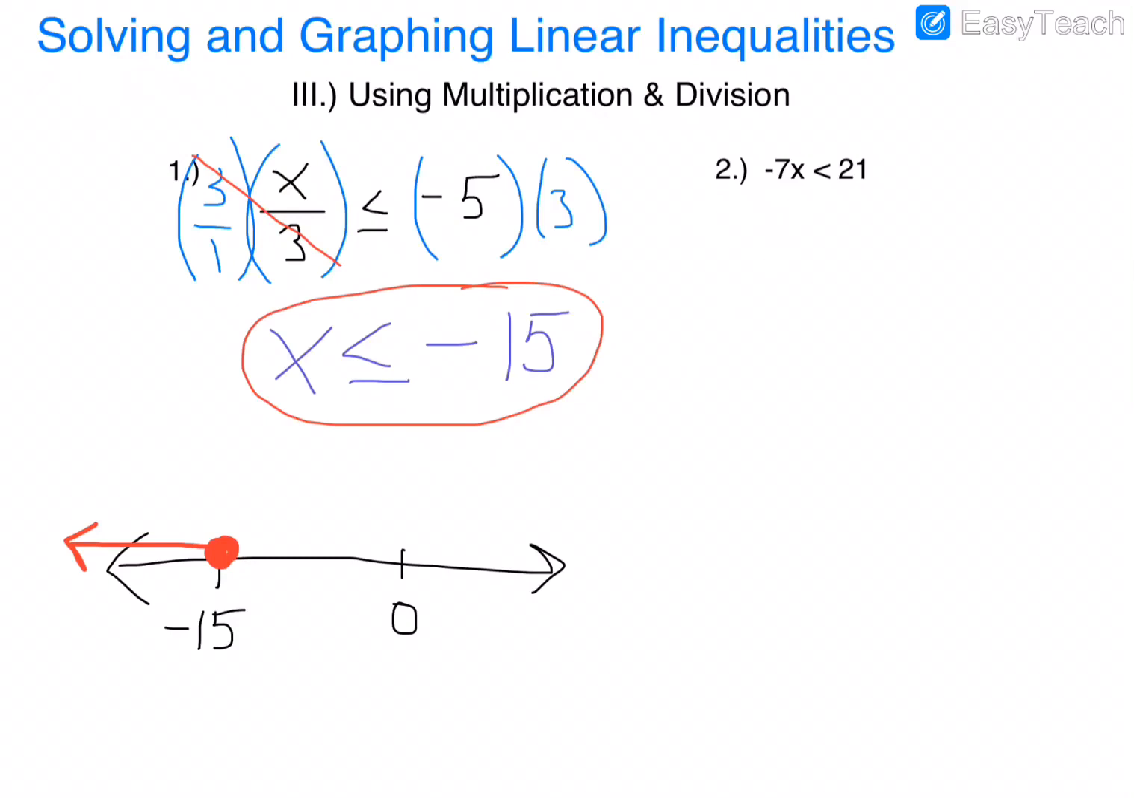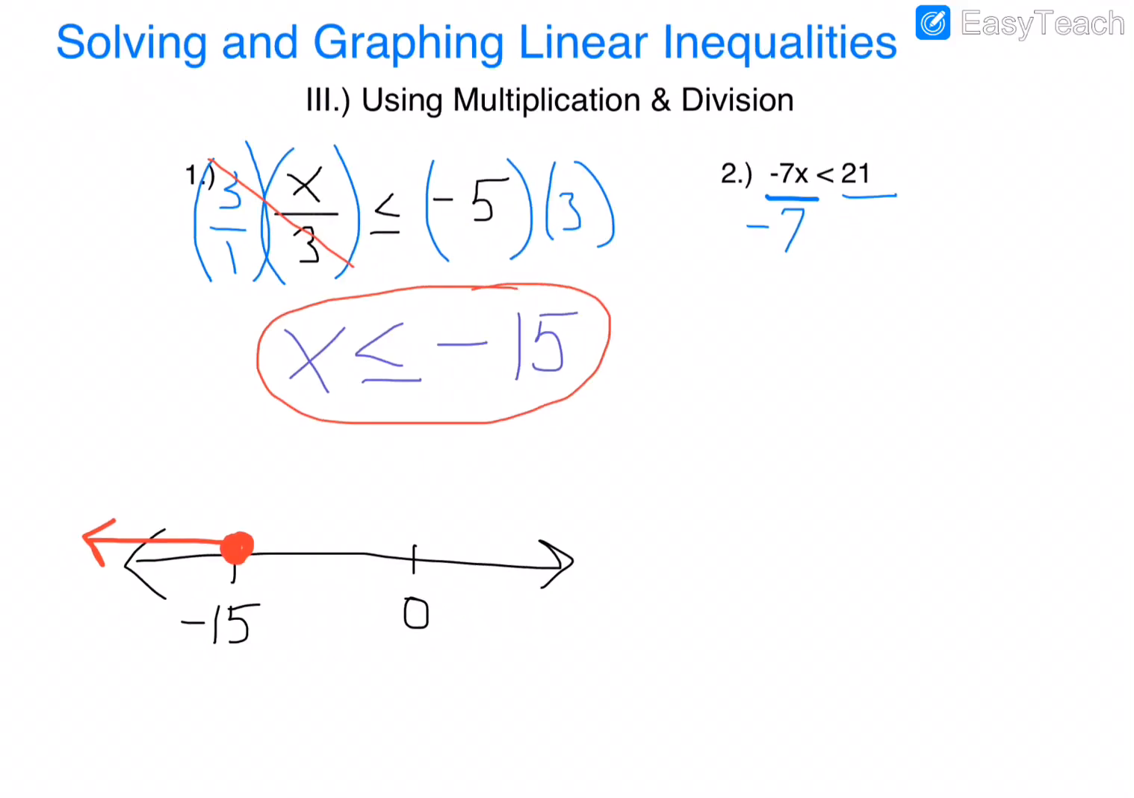Alright, back to number 2. It's negative 7x is less than 21. This is negative 7 times x, so we undo it with division. So I'm going to divide both sides by negative 7. Now, because I'm dividing by a negative, I have to flip this inequality symbol.